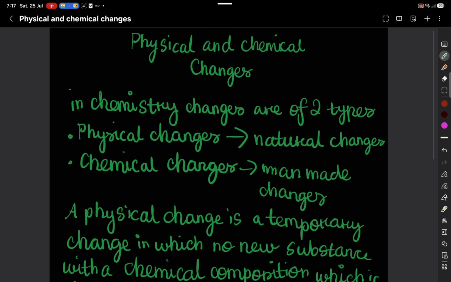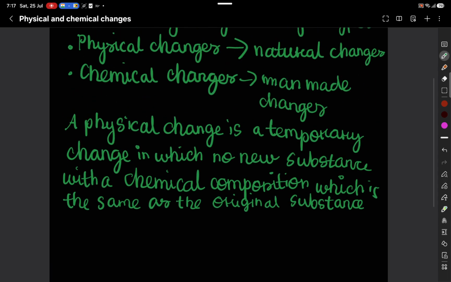Now let us come to the definition of a chemical change. I'll do this with pink.